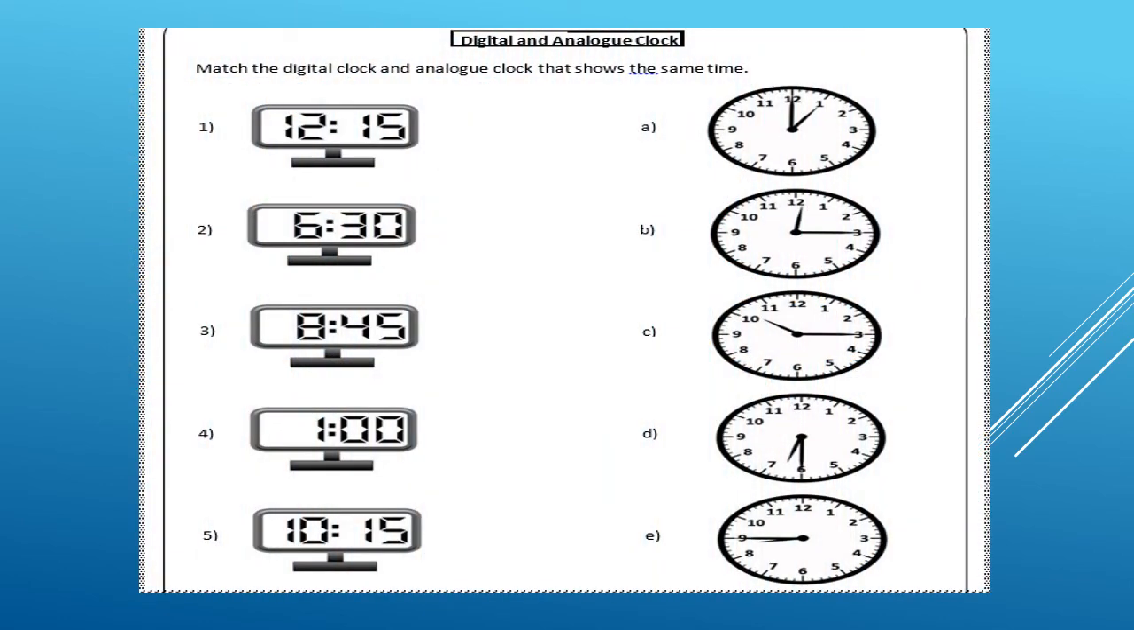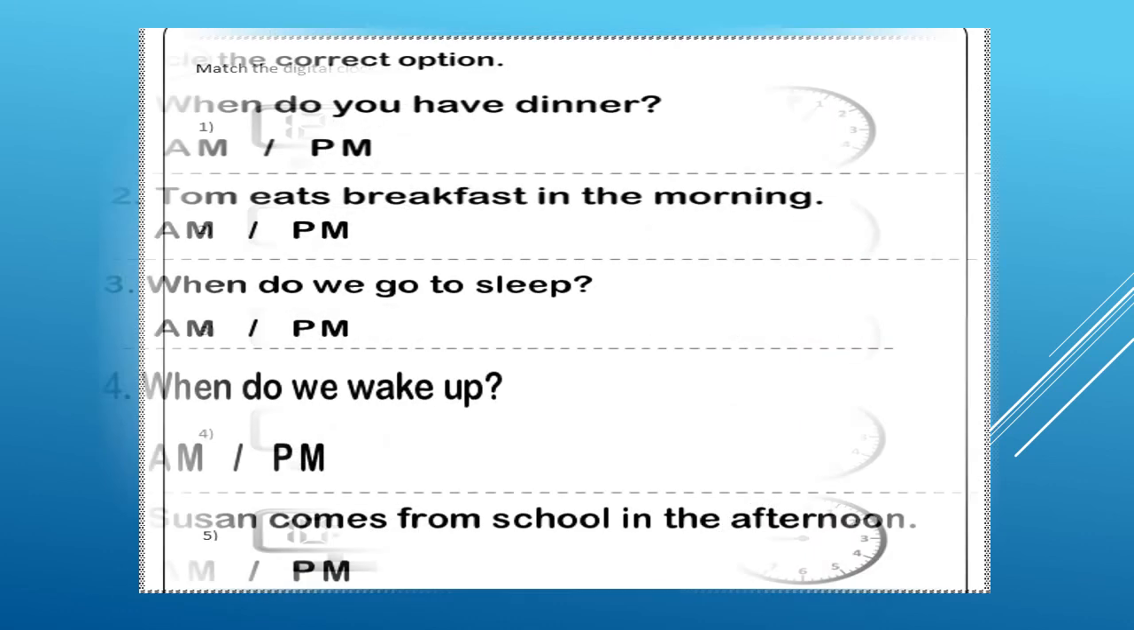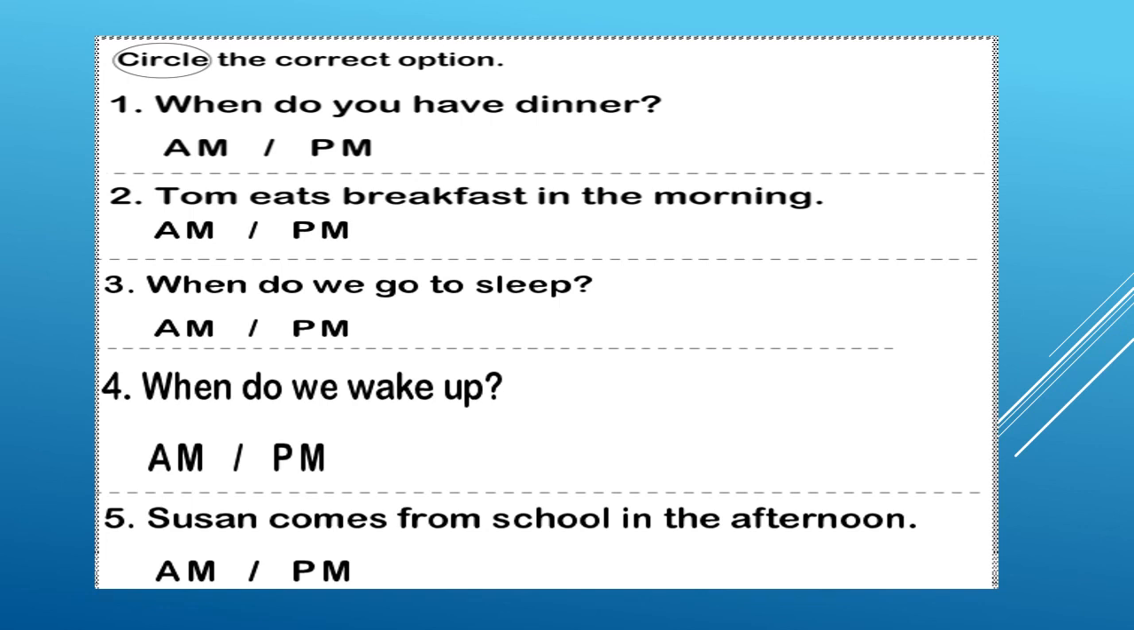Match the digital clock and analog clock that shows the same time. Now, the analog clock is there, the digital clock is there. You have to match with the exact time. Circle the correct option. When do you have dinner? AM or PM? Now I told you what is AM and PM. If you observe the video, you can solve this very easily and nicely. Just remember that early morning and the morning, it is AM, and then daytime, afternoon, evening, that is our PM. Tom eats breakfast in the morning.